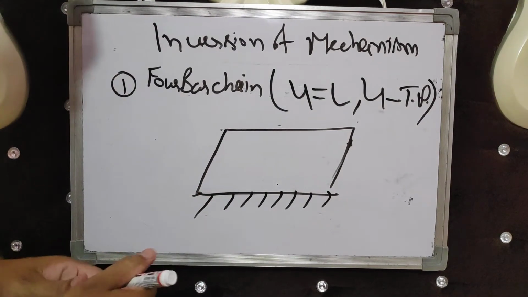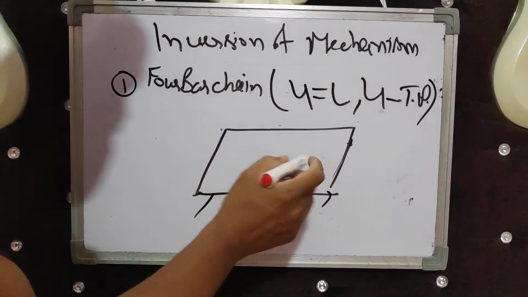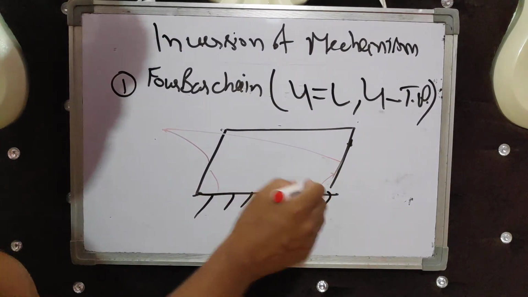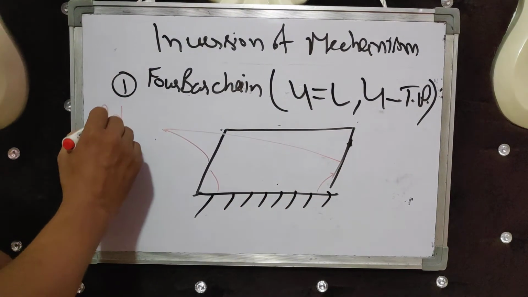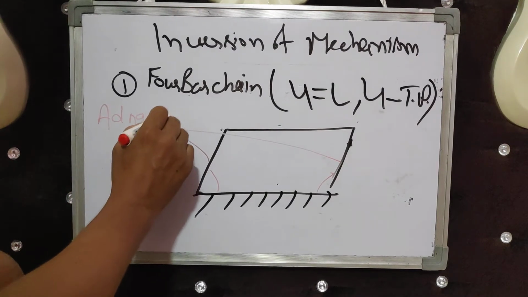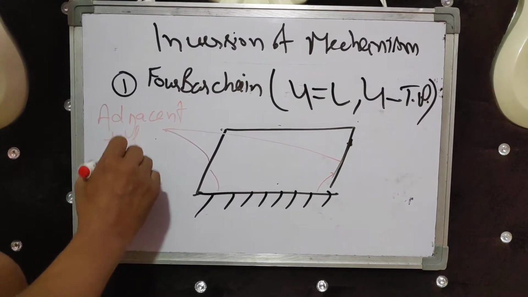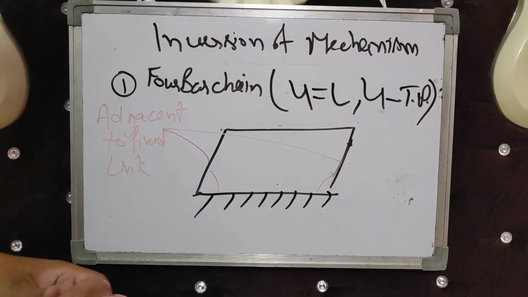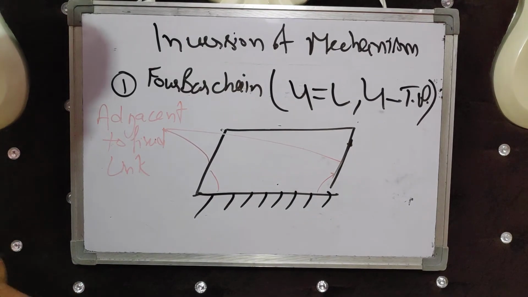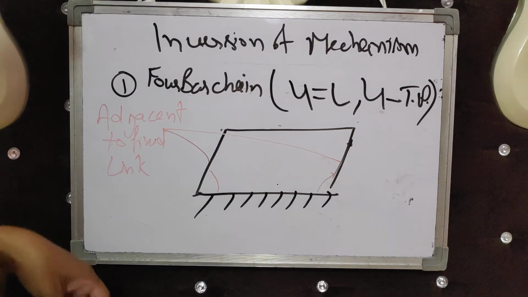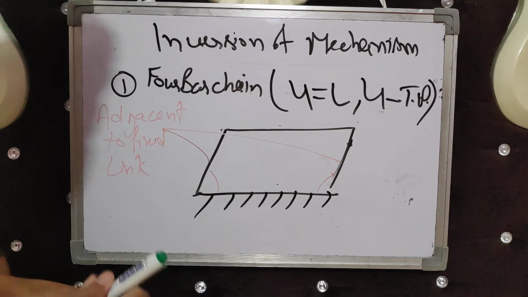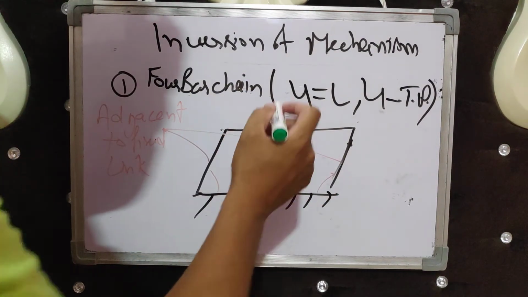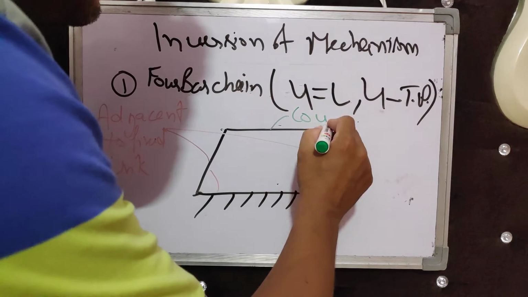The 2 links which are adjacent to the fixed link are called input and output links, and the link between these two is called the coupler.